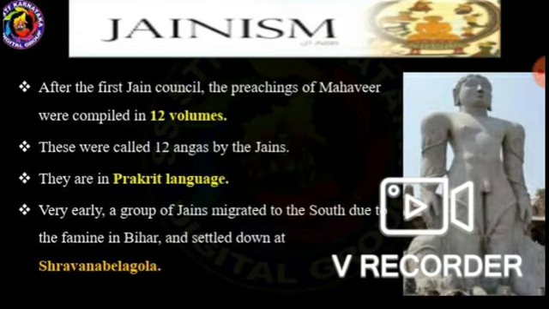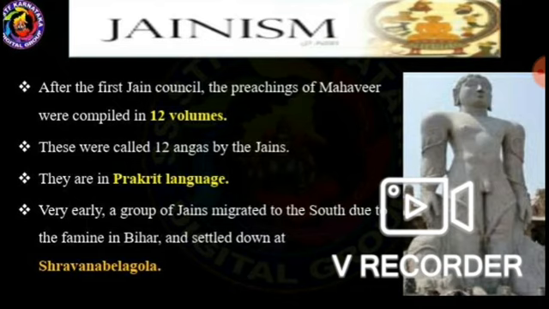Those 12 volumes are called the 12 Angas in Jainism. They are in the Prakrit language.